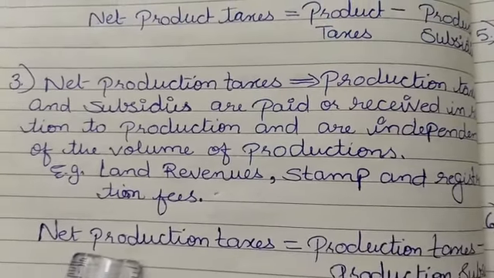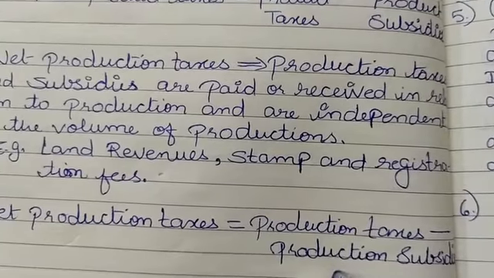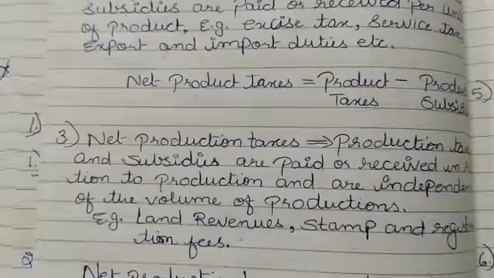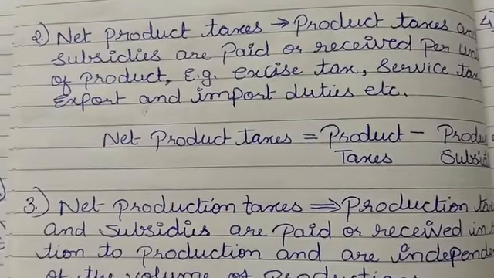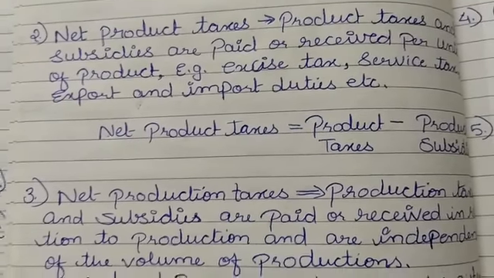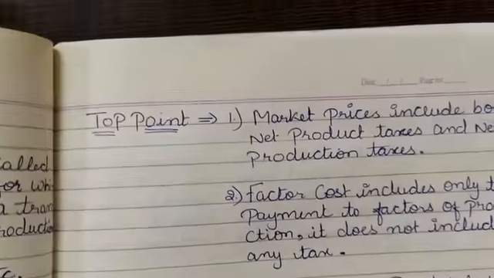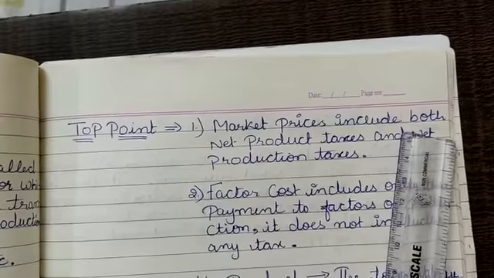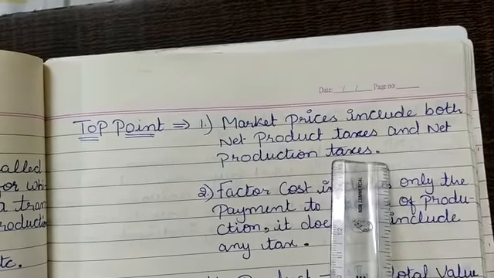So in all, I can say that net production taxes equals production taxes minus production subsidy. The thing to remember is that production taxes are free from units of production. Volume of production doesn't matter. Okay, some top points. Market prices include both net product taxes and net production taxes.